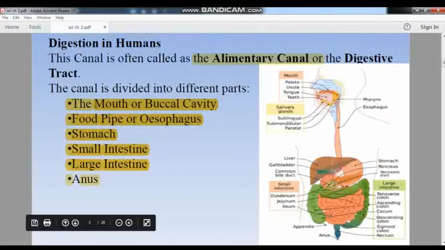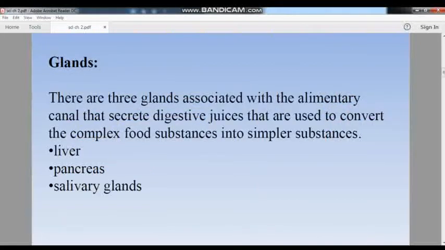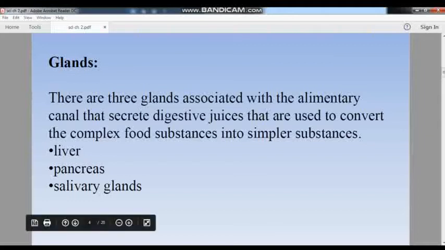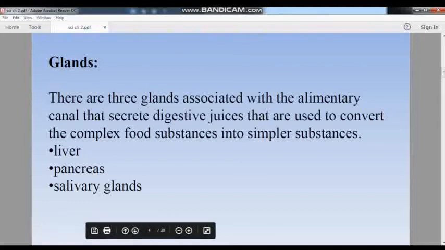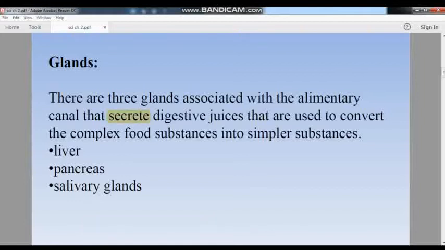Here the diagram shows the location of the mouth, then the salivary glands, small intestine, large intestine, pharynx and esophagus. Coming to the glands, glands are organs or parts of our body which secrete something. Secreting means they are synthesizing something, and that something is the digestive juice. The function of the digestive juice is to act on the food which we have eaten and convert it into a simpler form, which is the meaning of digestion.